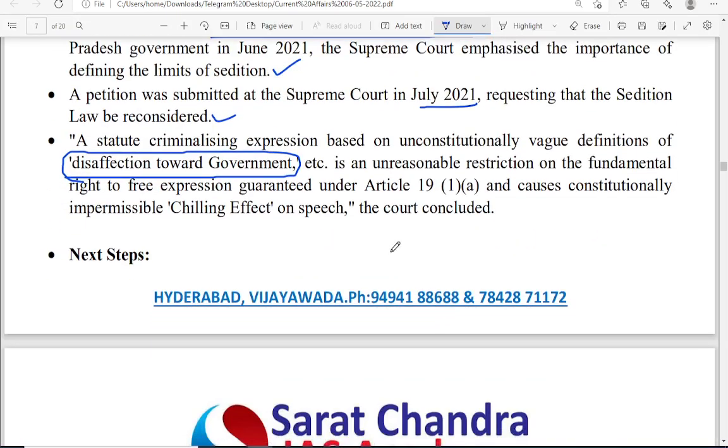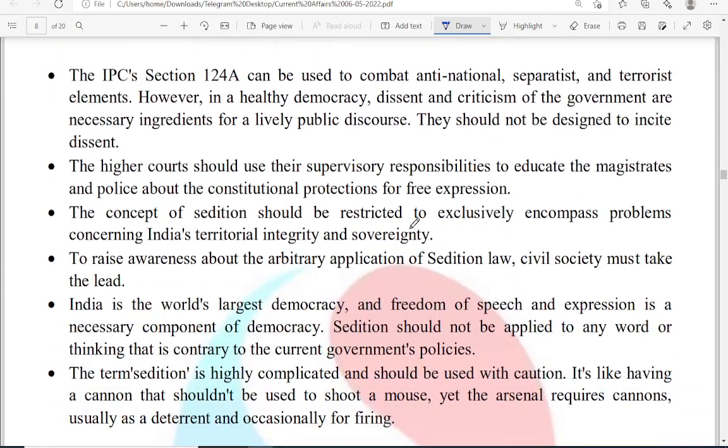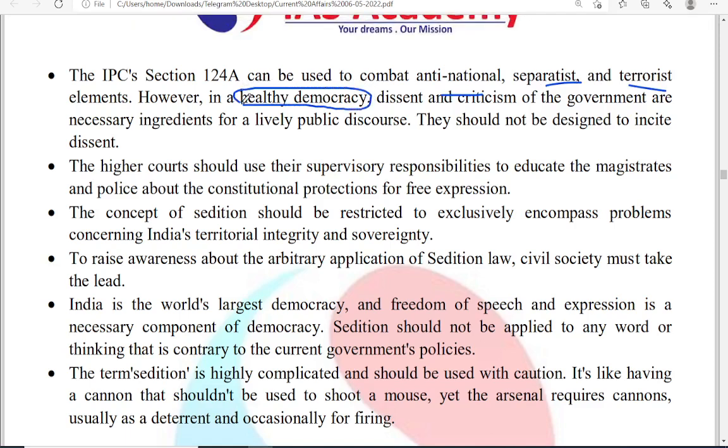Next, coming to the steps ahead: what to do with Article 124A. This section under the IPC can be used to fight anti-national, separatist and terrorist elements. However, in a healthy democracy, people must have every way possible to criticize the government, because dissent and criticism of the government are necessary in public discourse. In a healthy democracy, people's voice is given higher importance. There should not be any